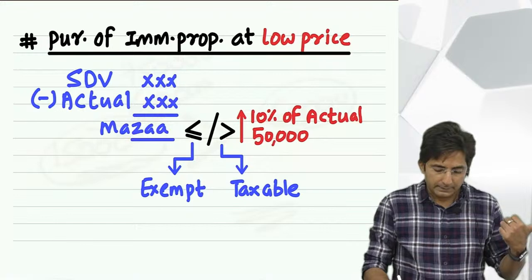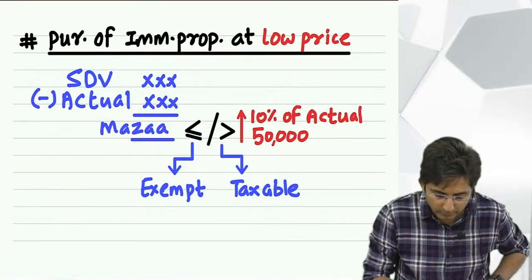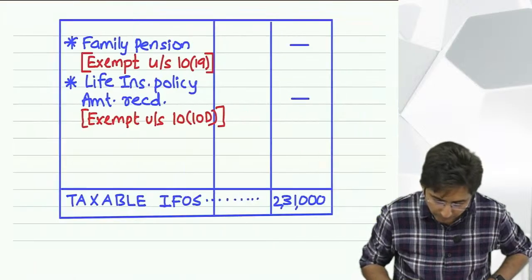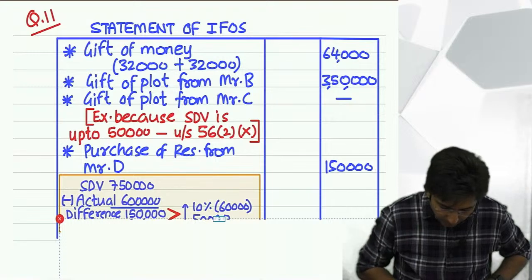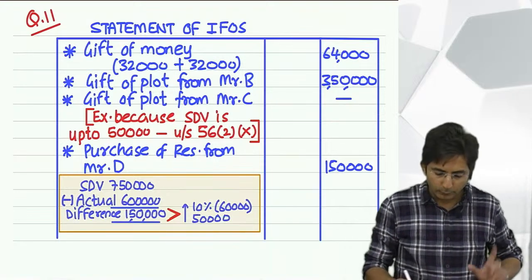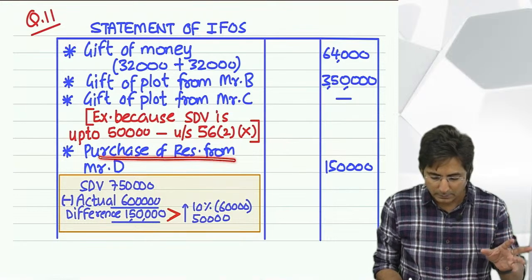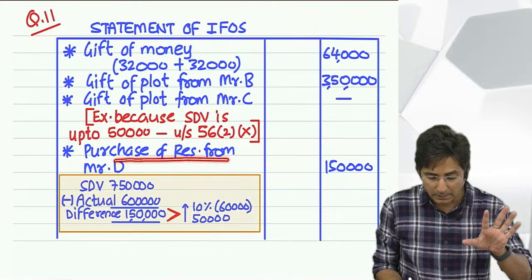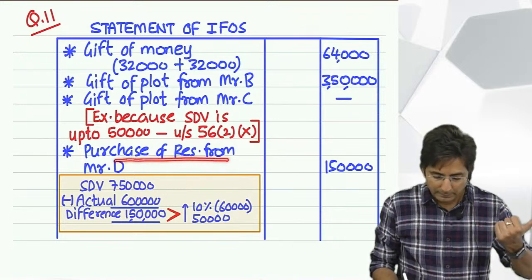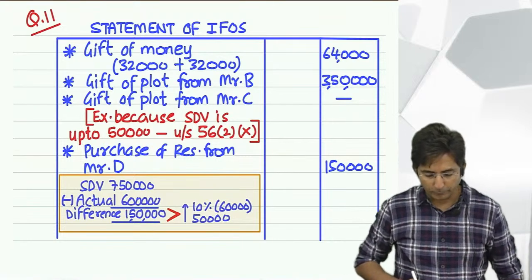But see, this kind of presentation we will have to show. I'll tell you how to show it. Look here. Firstly, what is the sentence? Purchase of residential house. I have written a little short form, but you write in full: purchase of residential house from D. And this working you have to show. Copy from here.